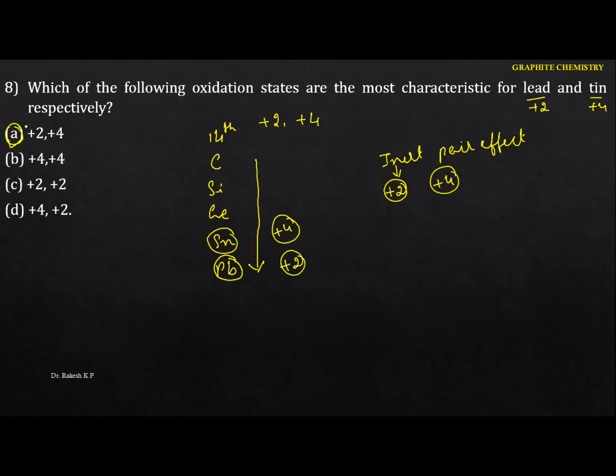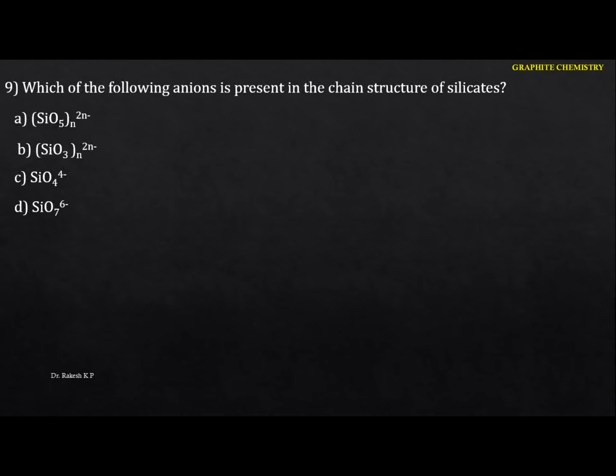Okay, so next one. Now see the 9th one here. Which of the following anions is present in the chain structure of silicates? Now you have to identify what exactly the chain silicates are. In the chain silicates, we can identify two types. One is the single chain silicates, and the next one is the double chain silicates.